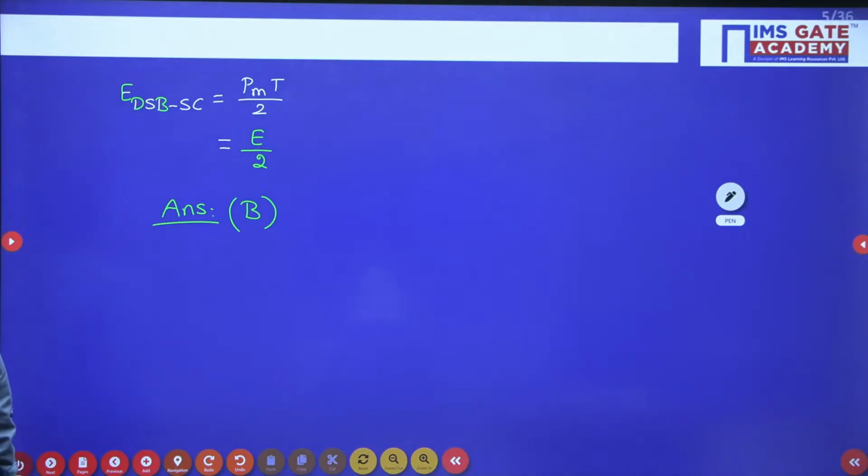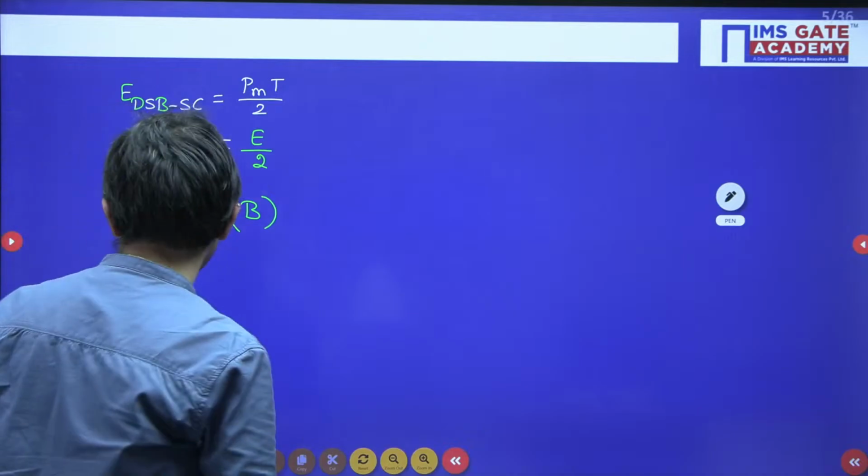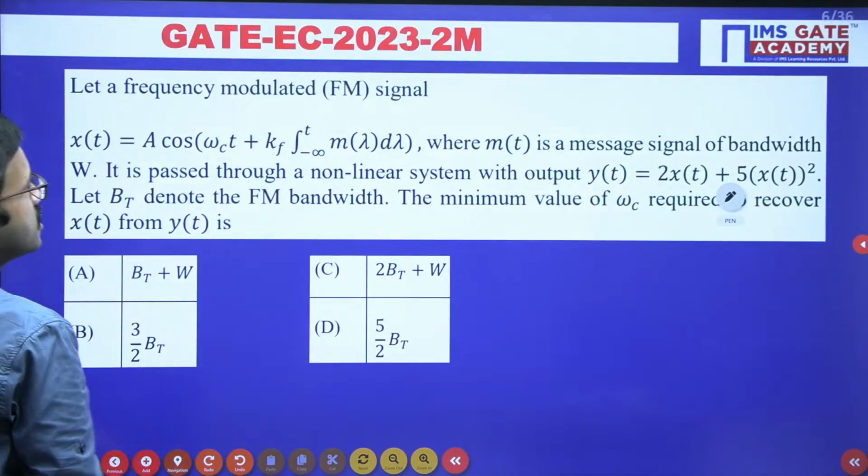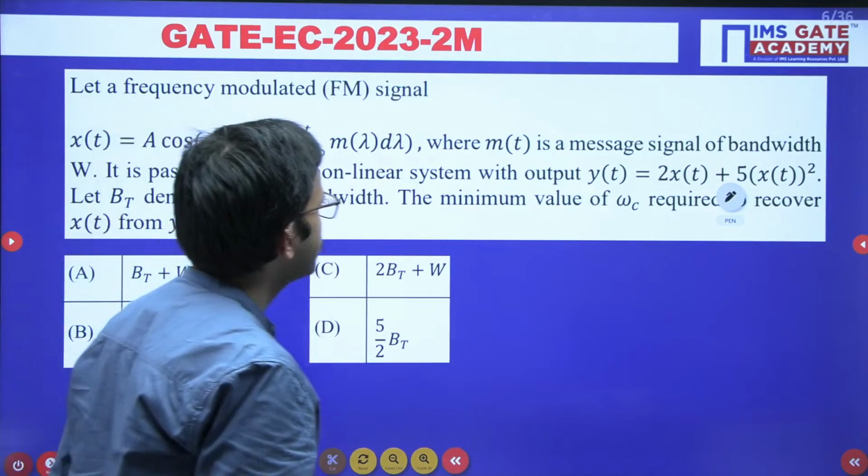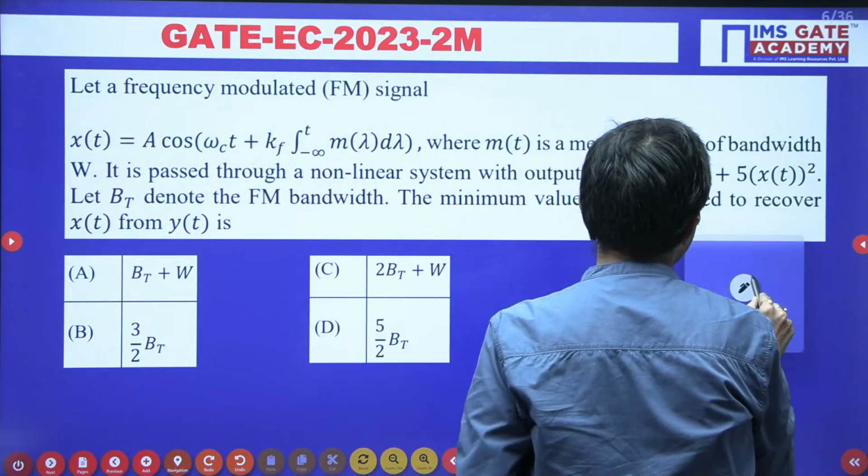Is it clear? Any doubt? I hope it is clear, right? Yeah. I will show the next question, which is asked in GATE EC 2023 for 2 marks. All of you give it a try.